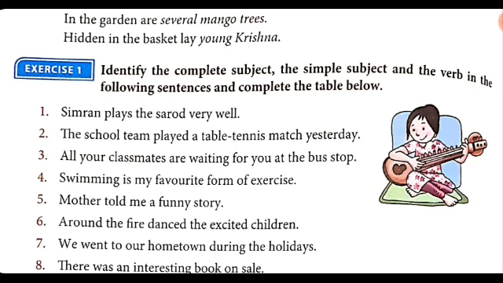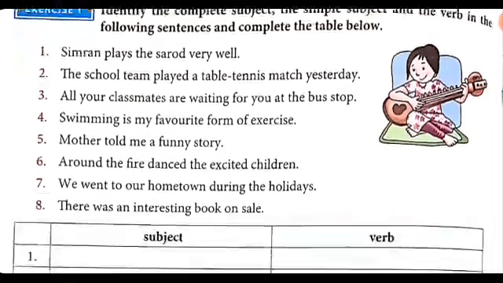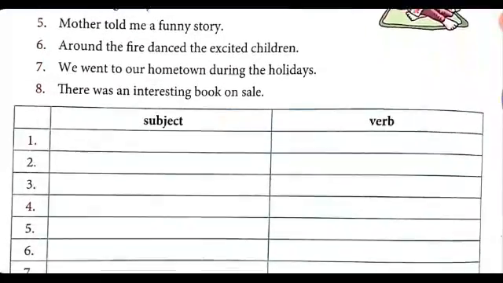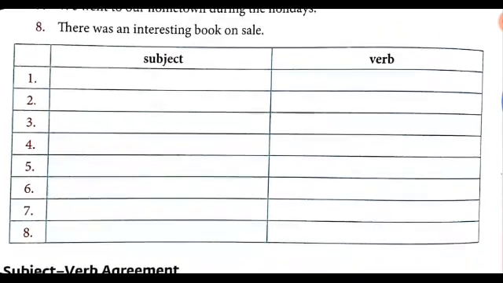Now here, Simran plays the sarod very well. Here, Simran is the simple subject, plays is the verb. Next one, the school team played a table tennis match yesterday. Now here, the school team is the complete subject and played is the verb. So as the exercise continues, you have to write which is the complete and which is the simple subject with its verb.